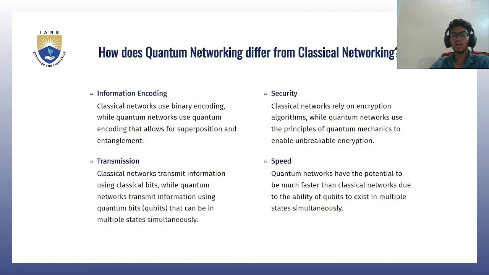How does quantum networking differ from classical networking? Information encoding: classical networks use binary encoding, while quantum networks use quantum encoding that allows for superposition and entanglement. Security: classical networks rely on encryption algorithms, while quantum networks use the principles of quantum mechanics to enable unbreakable encryption. Transmission: classical networks transmit information using classical bits, while quantum networks transmit information using quantum bits, qubits, that can be in multiple states simultaneously. Quantum networks have the potential to be much faster than classical networks due to the ability of qubits to exist in multiple states simultaneously, so it's exponentially fast.